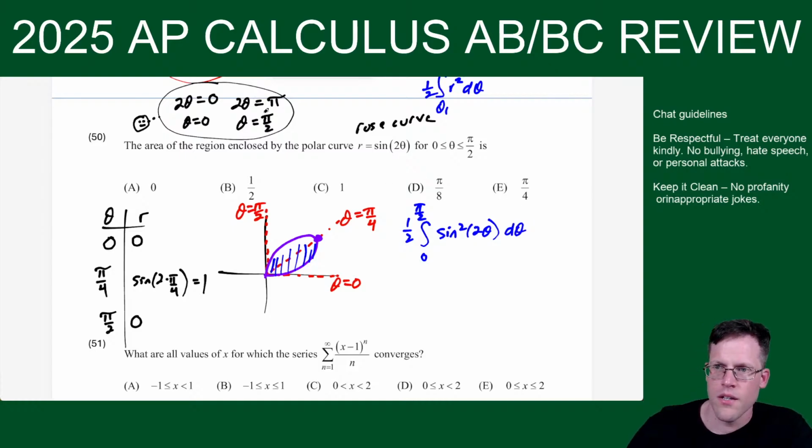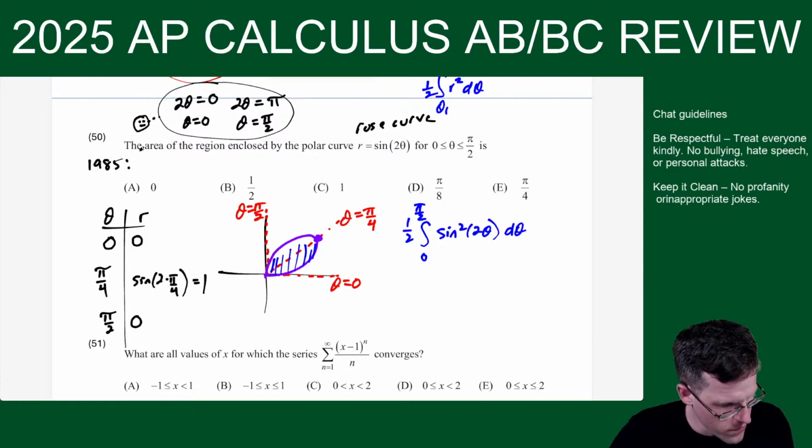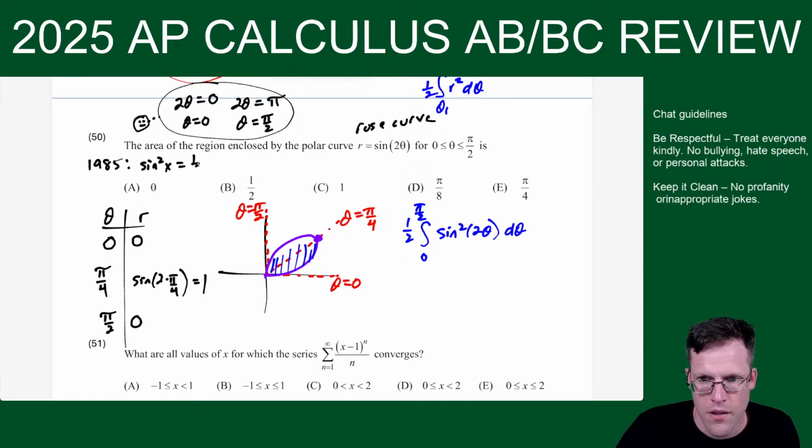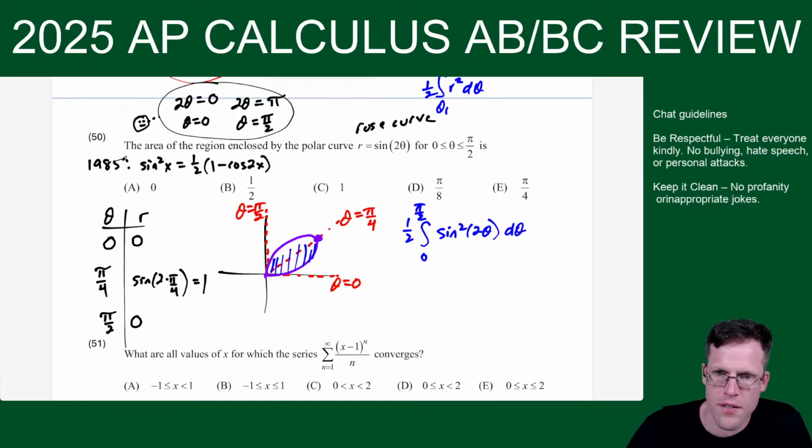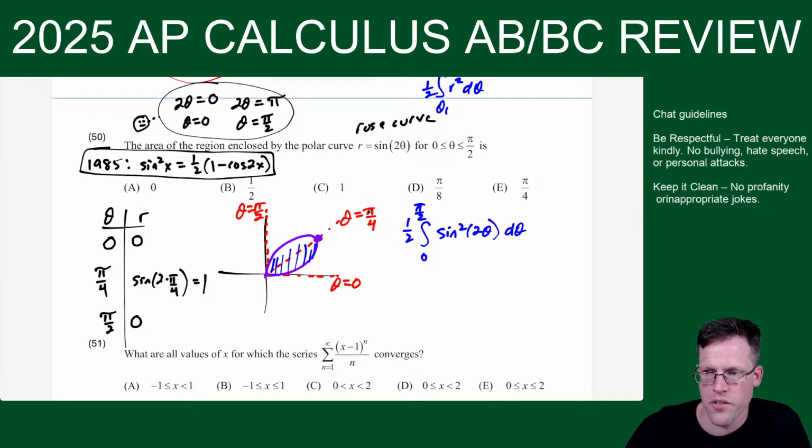So in 1985, they were like, hey, you should know for the 1985 test that sine squared is equal to 1/2 times 1 minus cosine 2x, like this. That's something in 1985 that they were like, ha ha ha, you should know this. And then they took it away because it was making too many people sad.